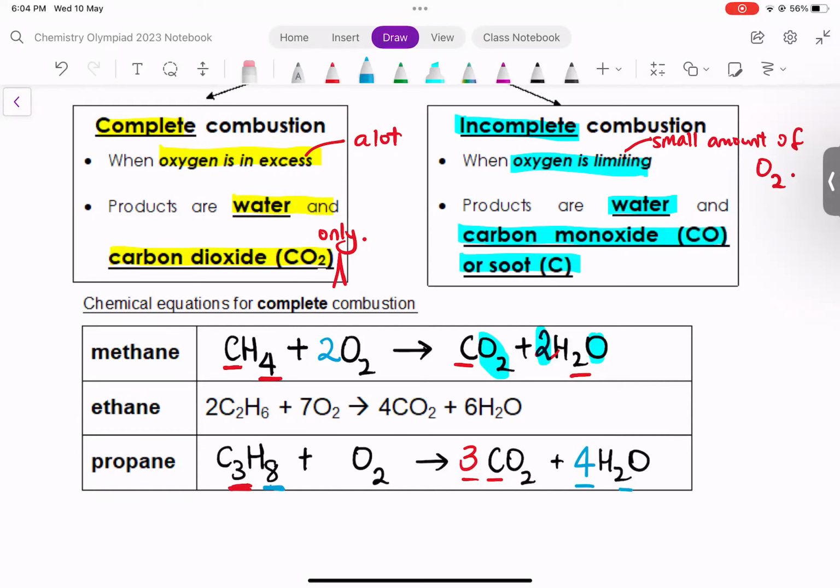The final step is, of course, to count the oxygen. And you must be very careful in doing so. All right. So the first one, 3 CO2, 3 times 2 equals 6. Plus 4 H2O, 4 times 1, 4. 6 plus 4 is 10. Do we write 10 O2? Remember, you want oxygen atoms. 10 atoms, you need 5 O2. Okay, so C3H8 plus 5 O2 forms 3 CO2 plus 4 H2O.